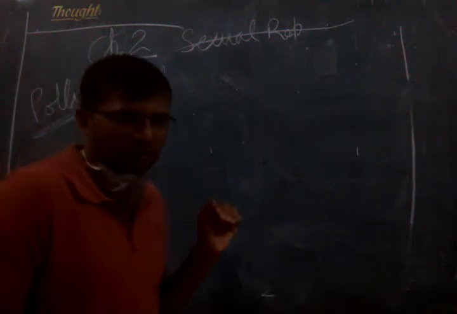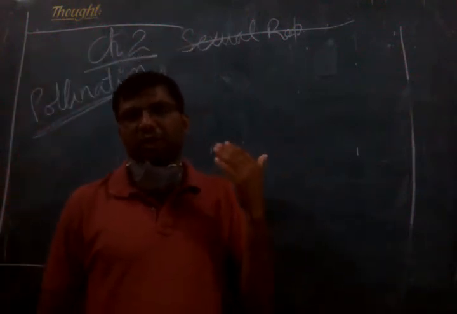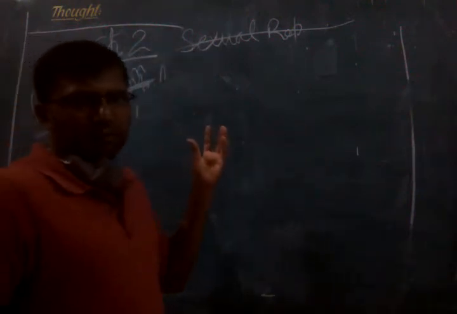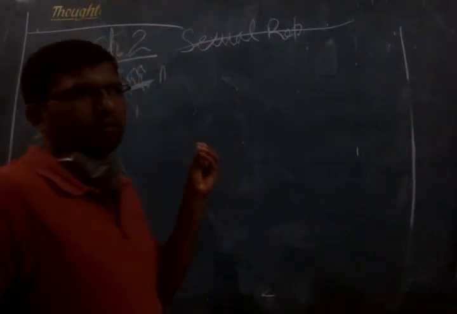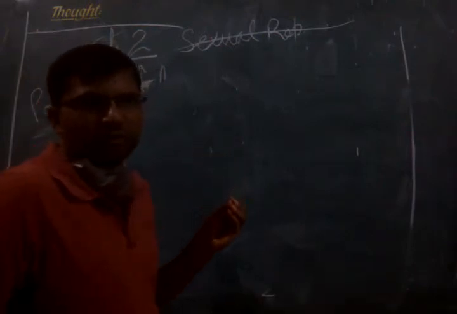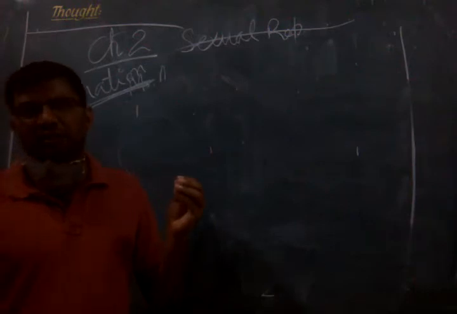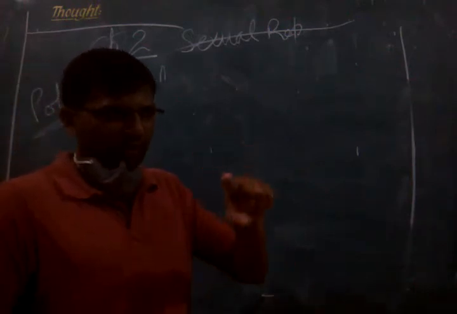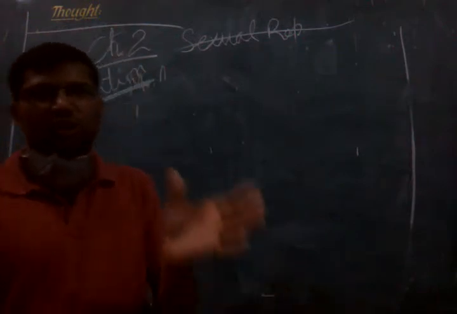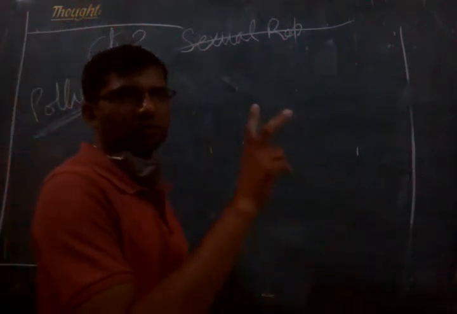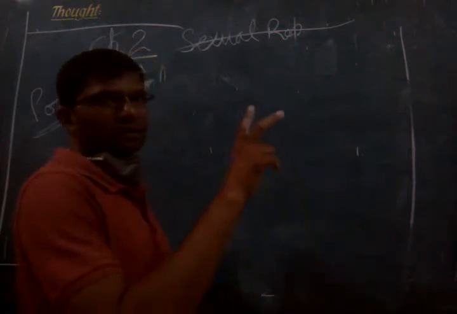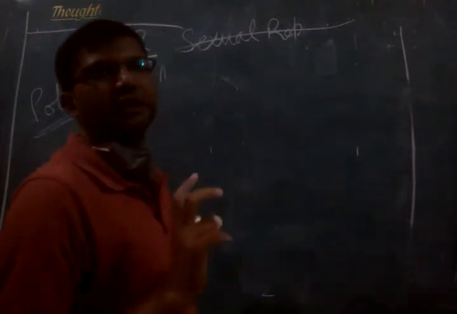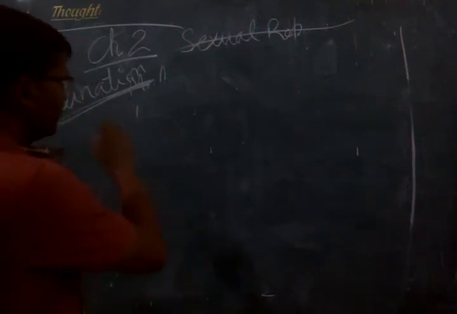So the process of bringing the male gamete or the pollen grain from the stamen, after shedding from the anther, to the stigma of the carpel or pistil of the gynoecium is called pollination. ठीक है?